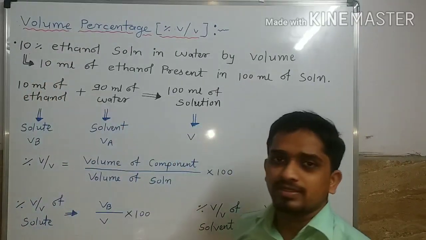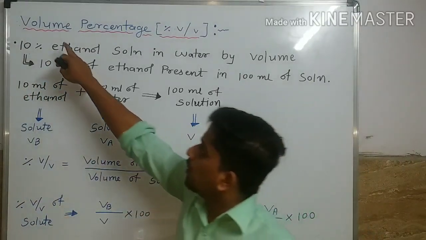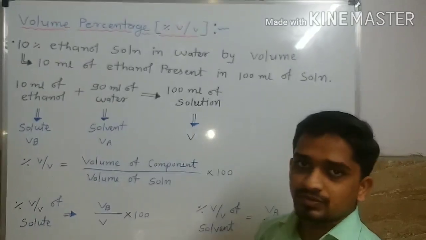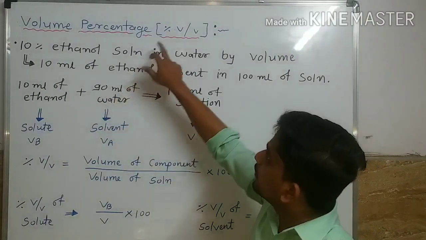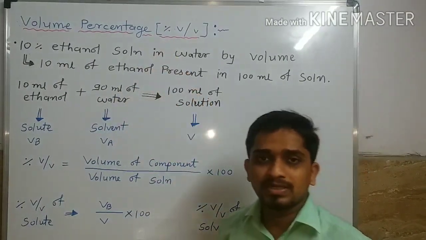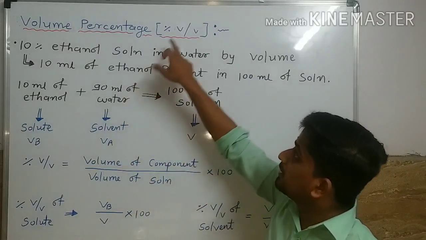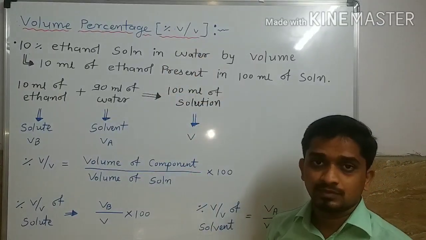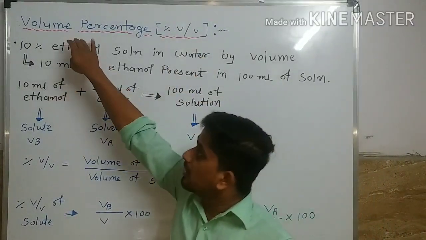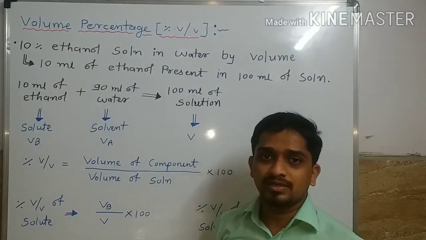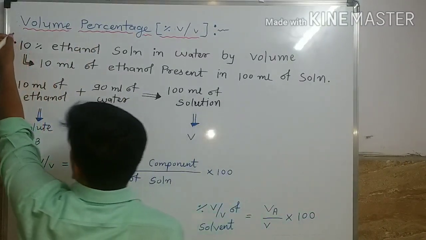Next, our concentration term is volume percentage, which we are going to symbolize by percentage of V by V. This term we are going to understand with this example.